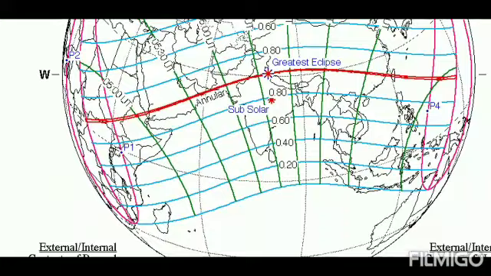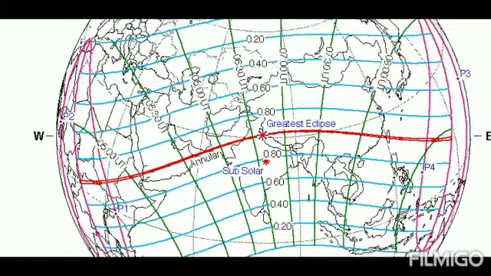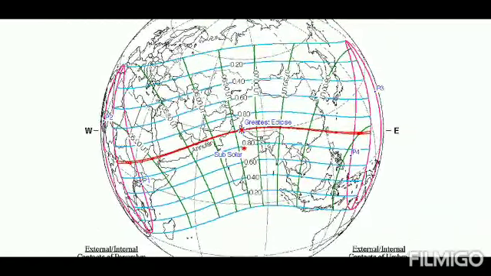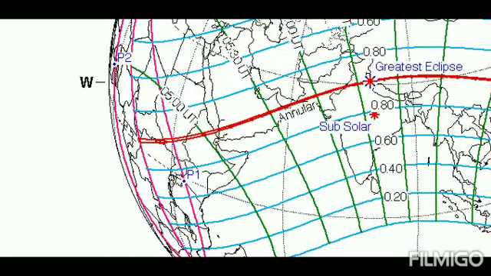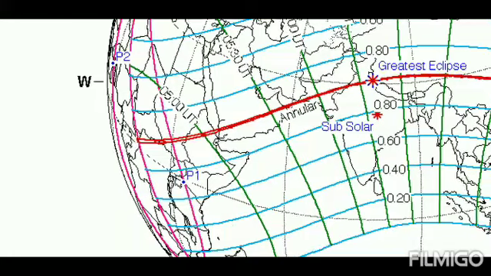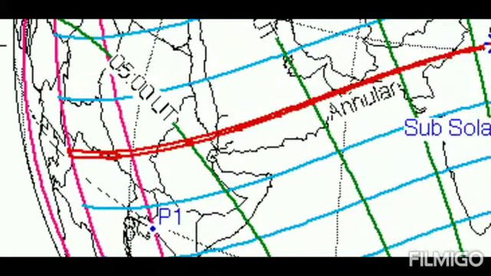Now this is the main eclipse map of the umbra of the moon. The eclipse will start in Africa. It will sweep through Kenya, South Sudan, then Ethiopia.